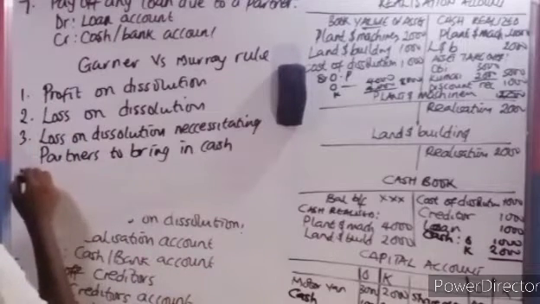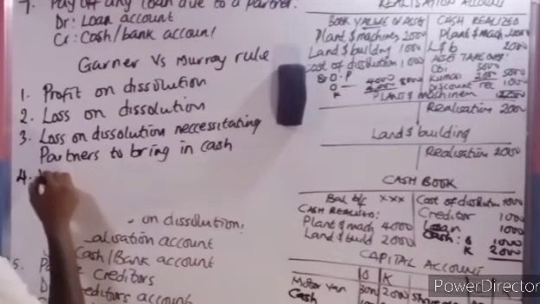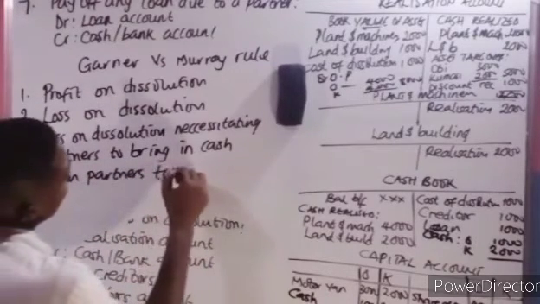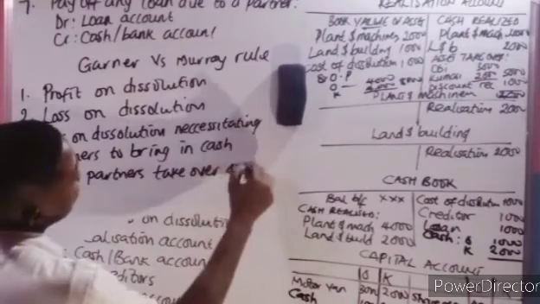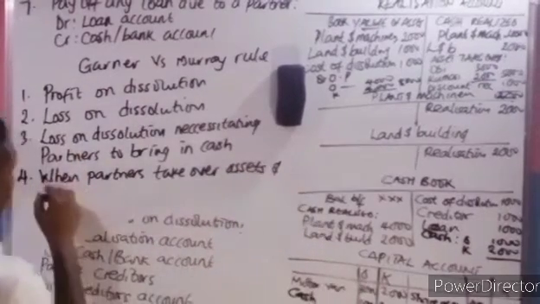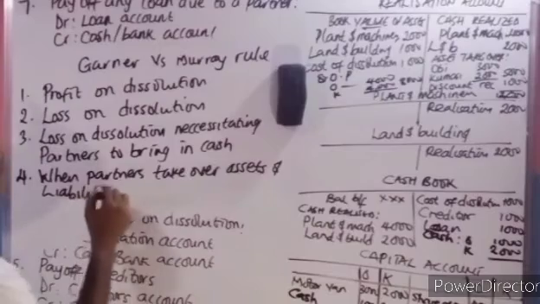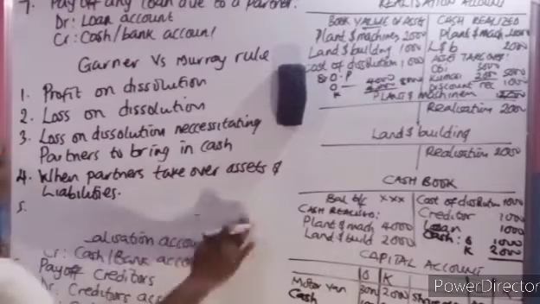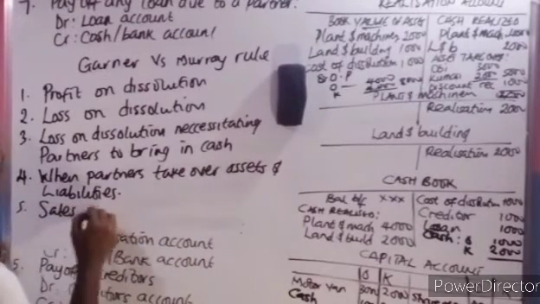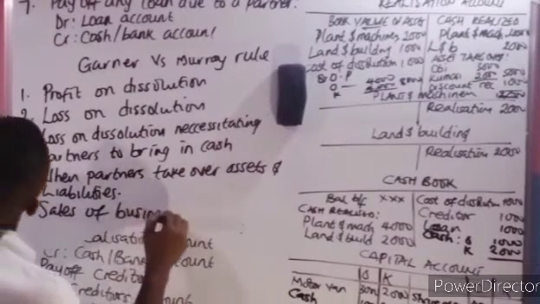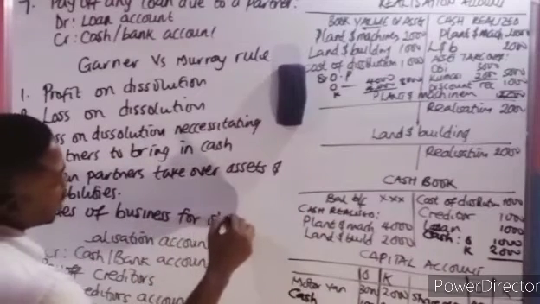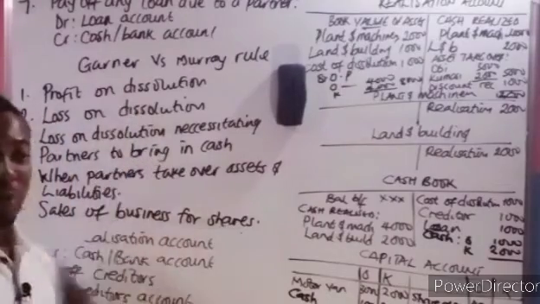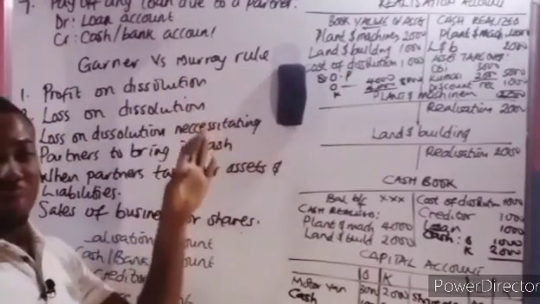The fourth one is when partners take over assets and liabilities. The fifth one is sale of business for shares. These are the five scenarios whereby we're going to see questions on dissolution.